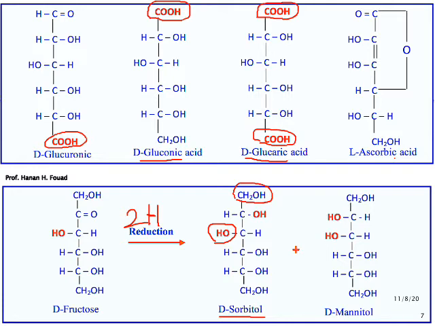Mannitol, if we revise mannose, in mannose we have hydroxyl at carbon number 2 to the left, at carbon number 3 to the left, and also the aldehyde group is replaced by an alcoholic group due to reduction. So fructose gives us 2 types of alcohol: sorbitol, which is the alcohol of glucose, and mannitol, which is the alcohol of mannose.